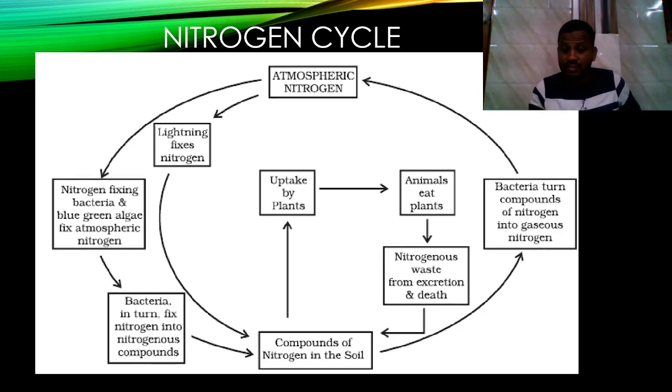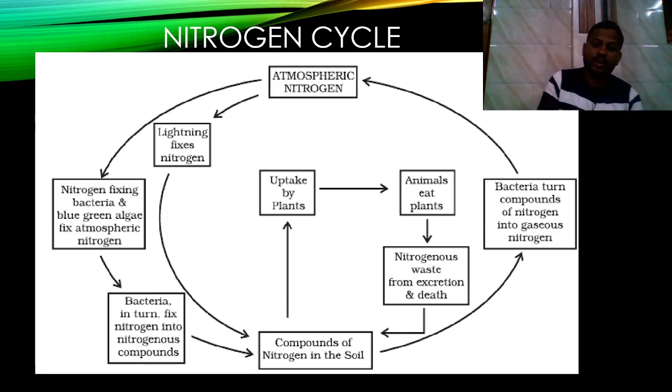And next, on the right hand side box, the bacteria turn compounds of nitrogen into gaseous nitrogen. If the nitrogenous compound is present in the soil or in the atmosphere, the bacteria convert the nitrogenous compound into gases.